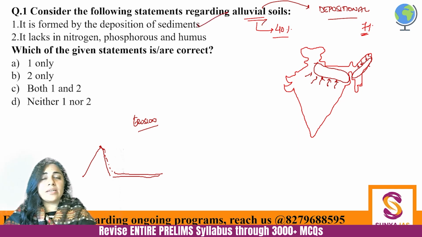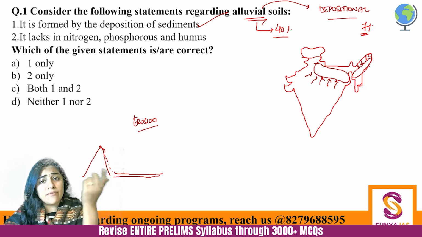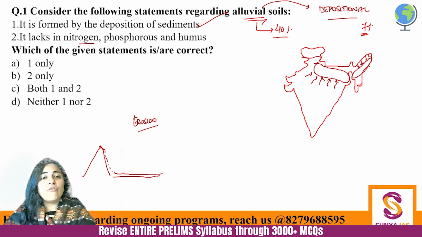Second one, now you might think that alluvial soil is so full of nutrients, and yes, this Indus basin also has alluvial soil. So you might be thinking that with 40% area, India is so good with soil, so alluvial soil must be having all the nutrients. No, alluvial soil lacks in nitrogen, phosphorus and humus as well. And just apply this common sense. What are the fertilizers that we use? We use NPK fertilizer. Nitrogen, phosphorus, potassium. So why are we using these fertilizers? We are using them because they are scarce in our soils.